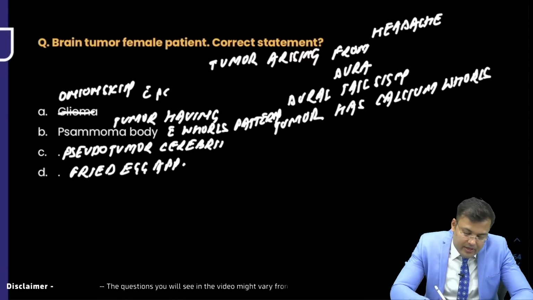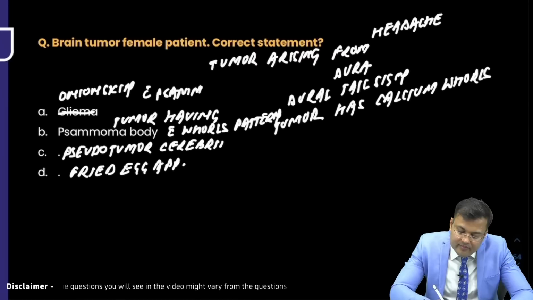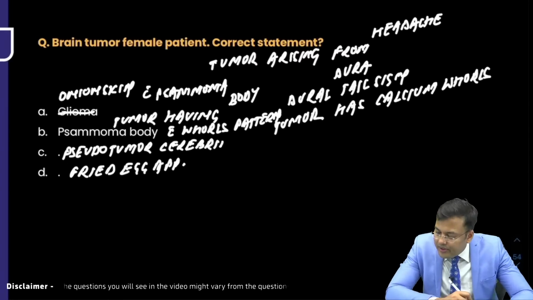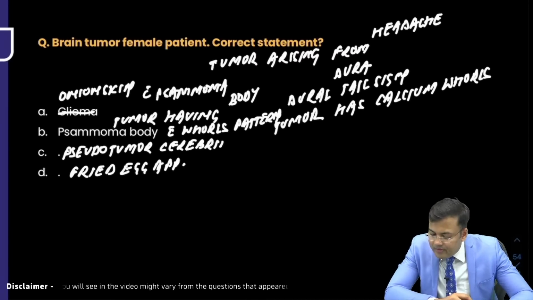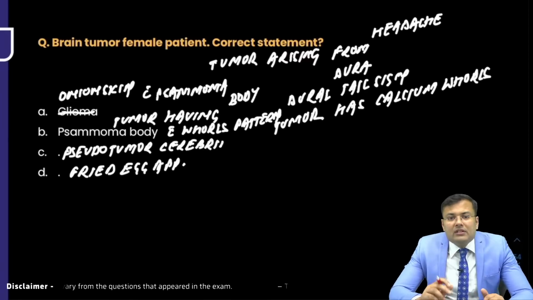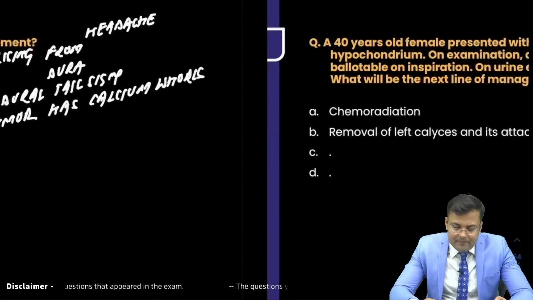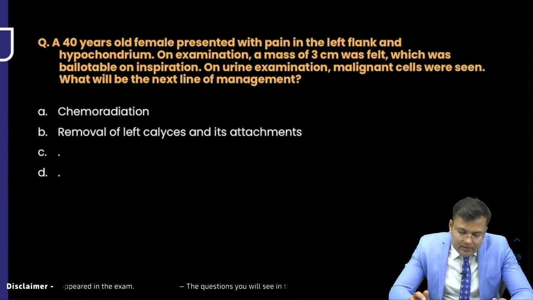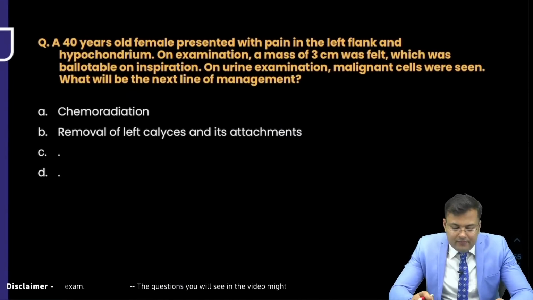With Semoma body. Okay. Clear. So generally there is Semoma body with whorls in meningioma. Now question number, next question.